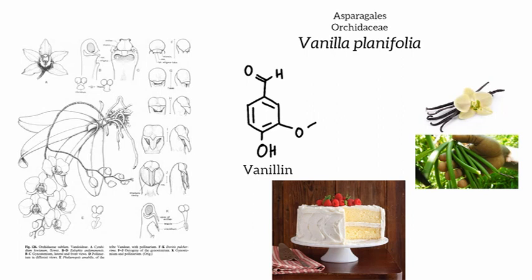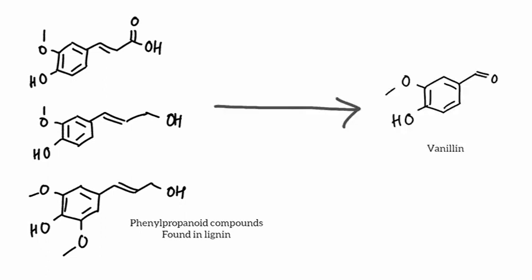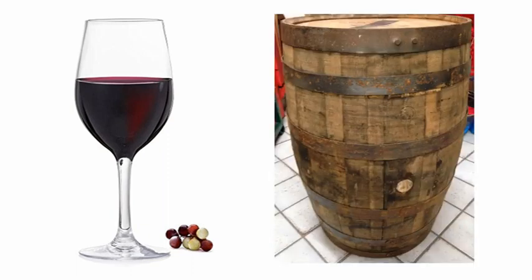Since it is similar to compounds found in many plants, it has been made cheap by a process in which lignin is broken down, reduced a bit, and vanillin is obtained. The development of this process has been very creative, as vanilla has high value and can then be obtained from cheap byproducts of pine tree wood. This is done in Sweden, which, coincidentally, has both a lot of pine trees and IKEA. Another connection that has been made between wood and vanilla is in wines. When tasting wines, notes of vanilla have been associated with maturation in an oak barrel.